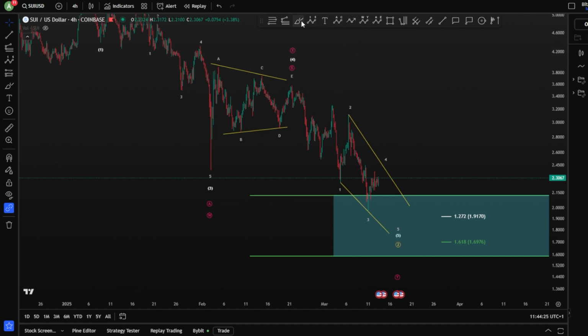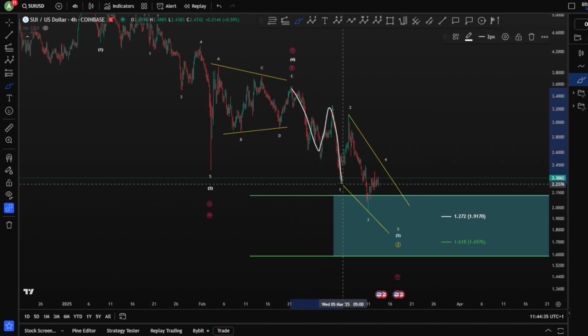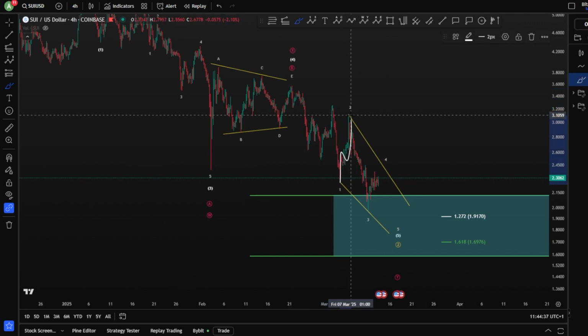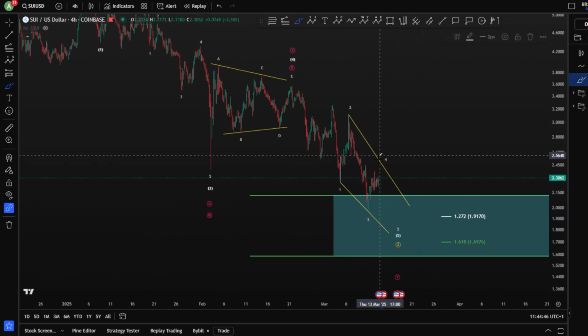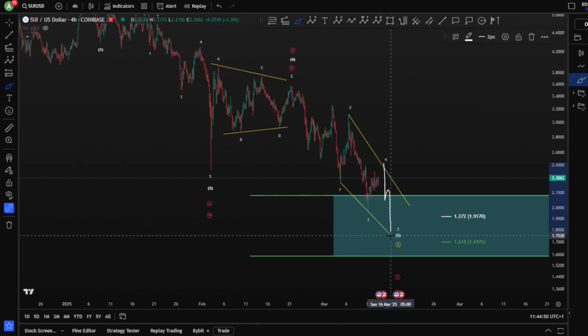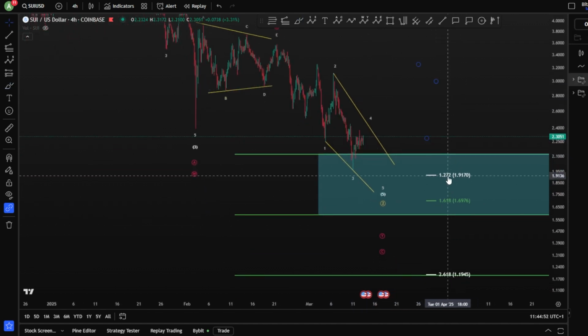Because we invalidate this as 1, 2, 3, 4. Let's just take it as a zigzag, meaning impulse, correction, impulse, and then a zigzag towards the downside for wave 2. Another impulse, correction, impulse for a wave 3, and then ABC for a wave 4 here, right? So ABC, and then we're looking for another zigzag towards the downside.